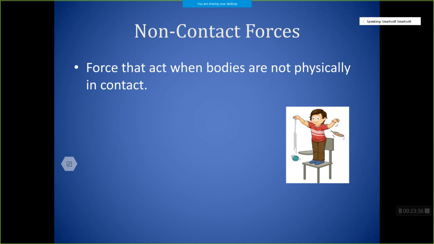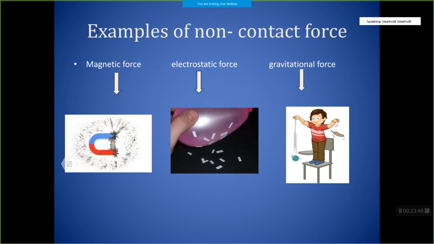That's why it is going down. Here also we can see that there is no contact between this ball and the earth. Even then that force comes into play. That type of force is called a non-contact force. Examples of non-contact forces are magnetic force, electrostatic force, and gravitational force.